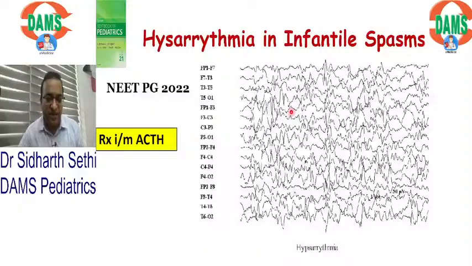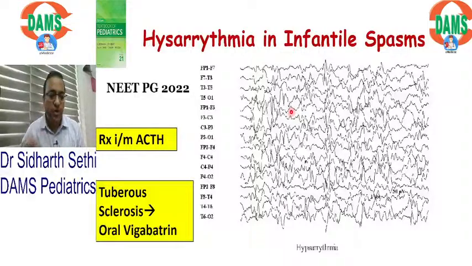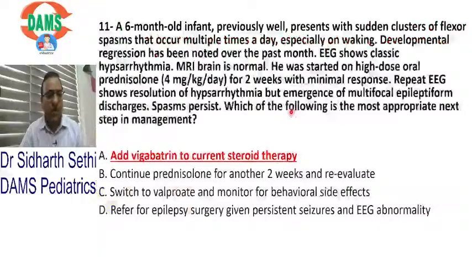So after ACTH, what is the drug of choice? Second line drug is vigabatrin. After ACTH, vigabatrin. Only for tuberous sclerosis, vigabatrin is the drug of choice. Now, in this child, we had already given steroids and he was not improving.